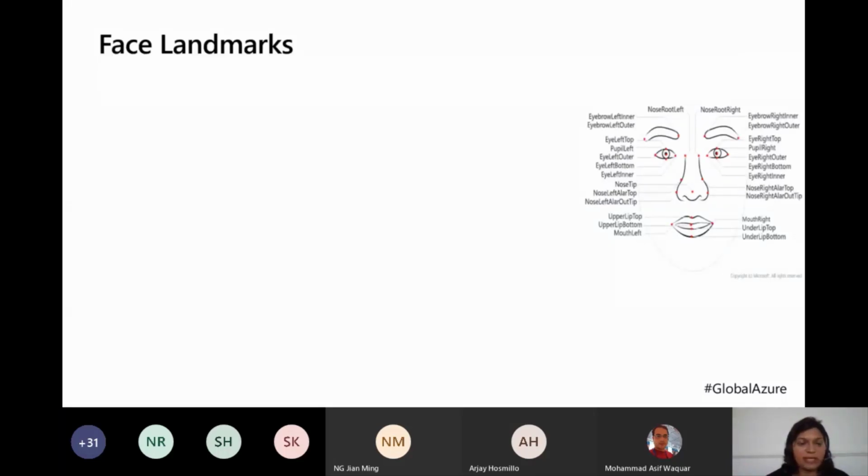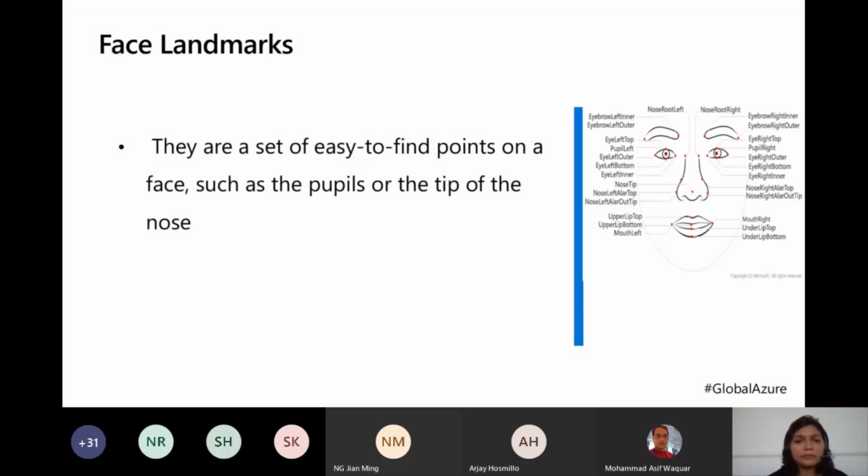So this is what I was terming as face landmarks, a face blueprint. If you see the picture here, it's again from the Cognitive Services Microsoft website. This is how a face looks when you upload it, or when computer vision sees a face. This is what it will check: the upper lip top, the mouth, the nose tip, then the eye sockets, the nose, the width of the nose.